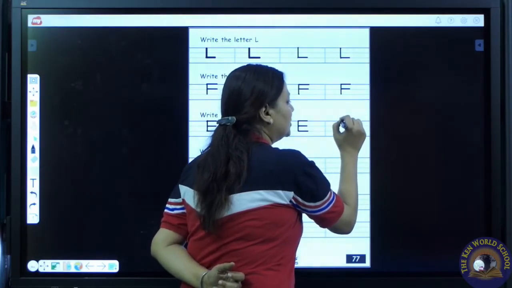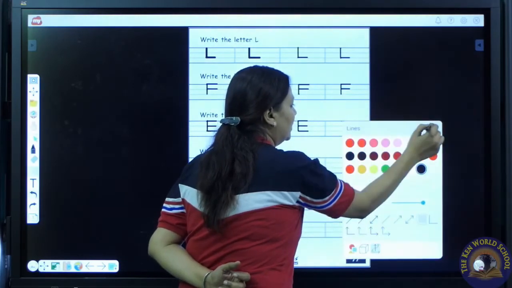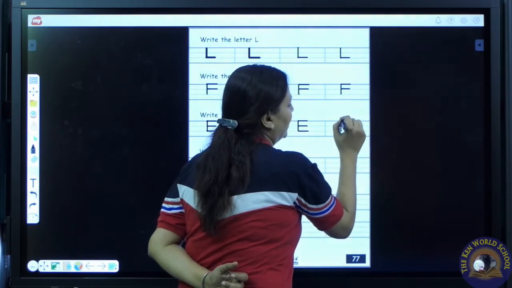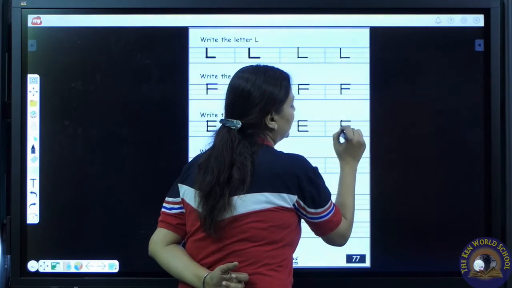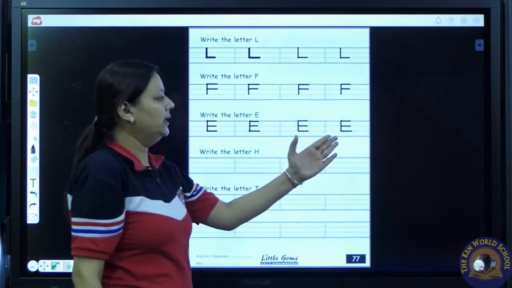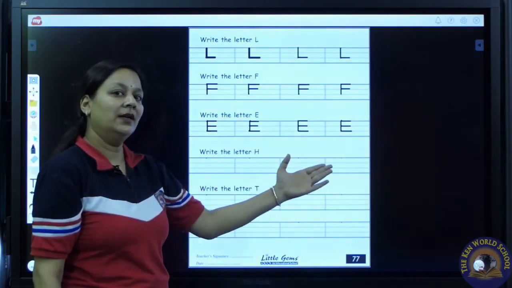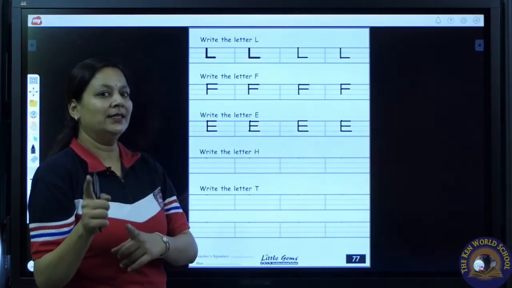On the top line. I will go down till base line. Now one sleeping line on the top line, one more sleeping line, and one more sleeping line. E. E says eh. E as in elephant. Now it's your turn to write letter E.